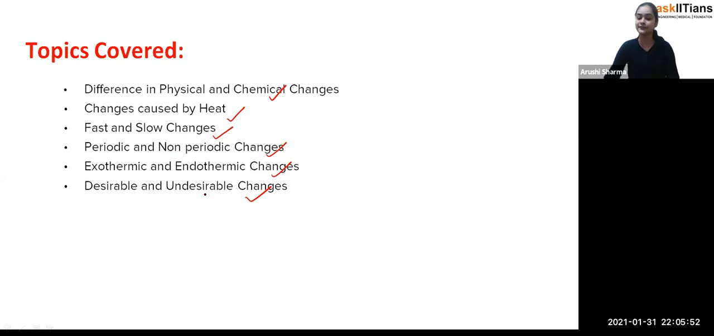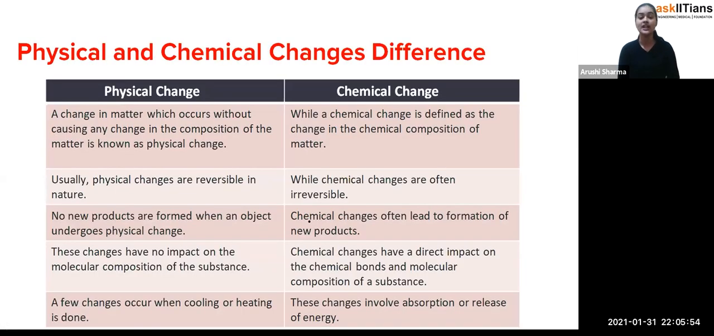So, starting with the differences in physical and chemical change. These are the differences between the chemical and the physical changes. One by one we'll discuss each and every point. Okay, so you can see that on one side there is the physical change, and on the other side there is the chemical change, and that's how we are going to compare both of them on the same conditions. Okay, so the first point.